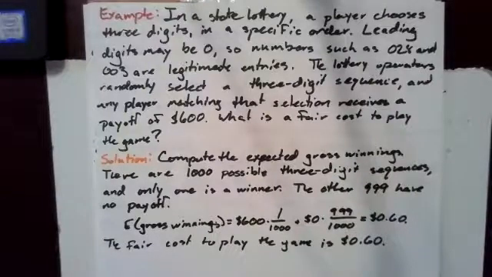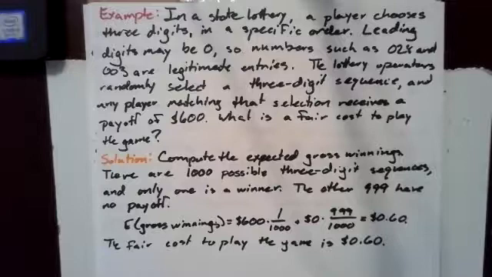In a state lottery, a player chooses 3 digits in a specific order. Leading digits can be 0, so numbers such as 028 and 003 are legitimate entries. The lottery operators randomly select a 3-digit sequence, and any player matching that selection receives a payoff of $600. What is a fair cost to play the game?